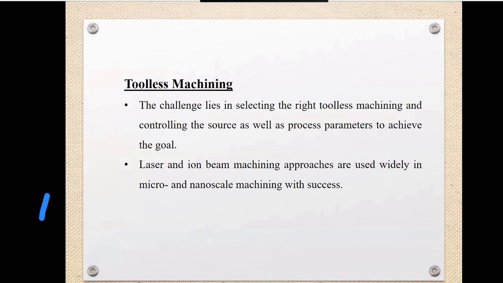So next is the toolless machining. To avoid the difficulties in mechanical tooling, toolless machining like laser or energy beam is used widely in micro and nano scale manufacturing. So this gives a better consistency. Toolless machining depends considerably on beam source and parameters. So the laser and ion beam machining approaches are widely used in the micro and nano level machining for this purpose.